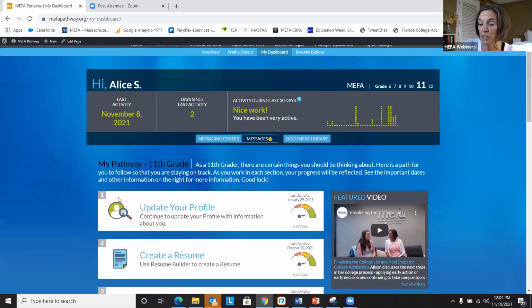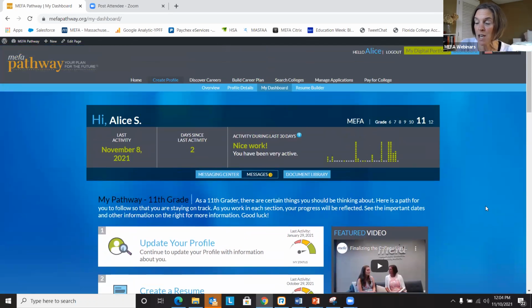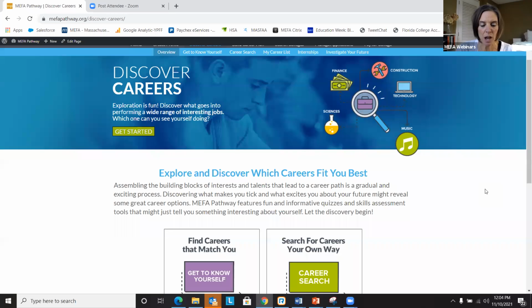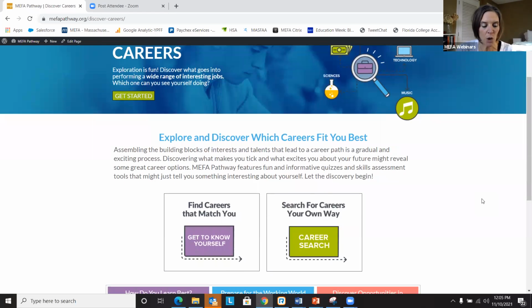Okay, so we're going to focus on those assessments and connecting those results to the career search. So let's go over to Discover Careers here. This is where our focus will be today. Within the Discover Careers pages, students can learn more about themselves and the careers that might fit them best.